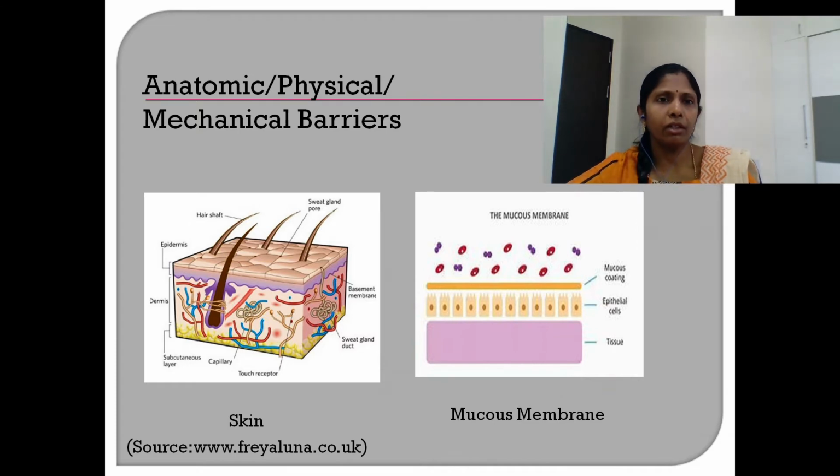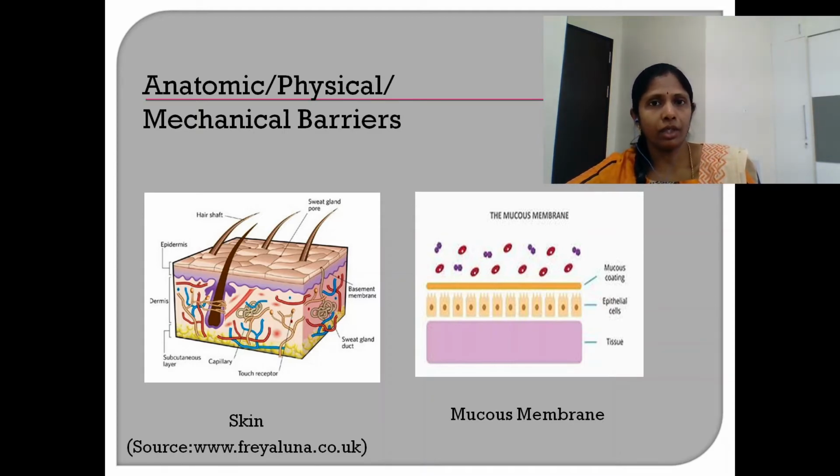Moving on to the details of the anatomic barriers. These are also called physical or mechanical barriers. The two components of this are the skin and the mucous membrane. Skin is the outermost covering of the body. The skin is formed of different layers, majorly the epidermis and dermis. The outermost layer, the epidermis, again consists of an outer layer and an inner layer.